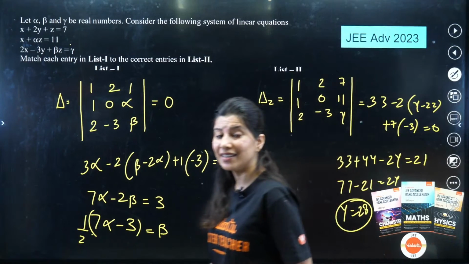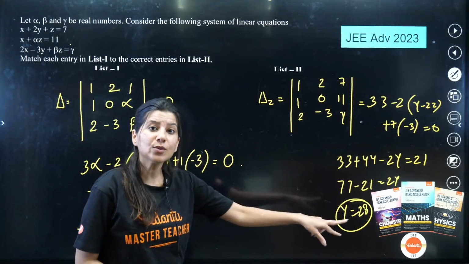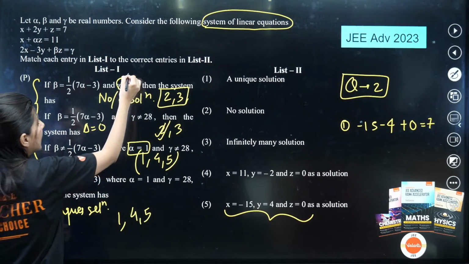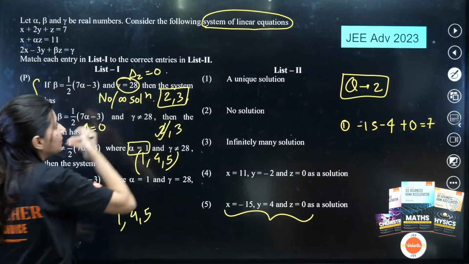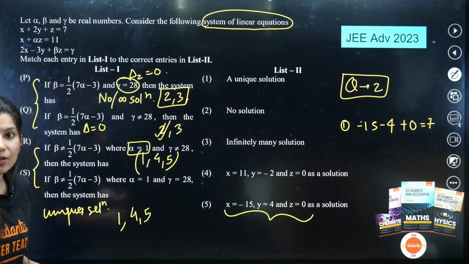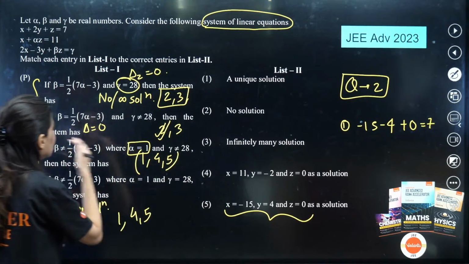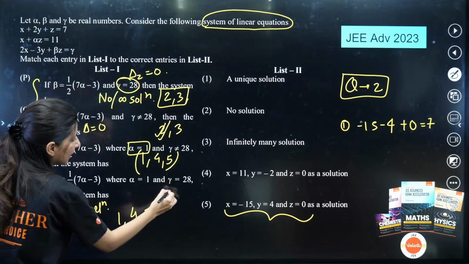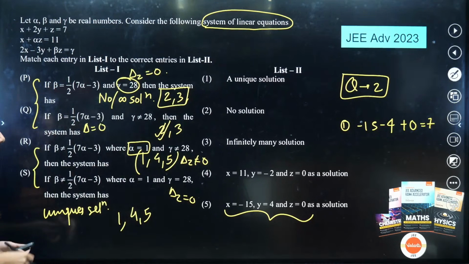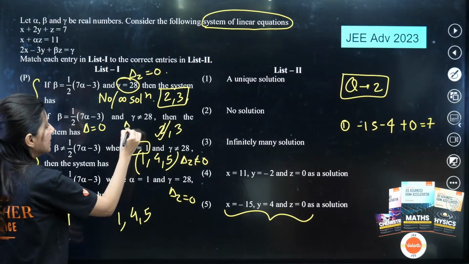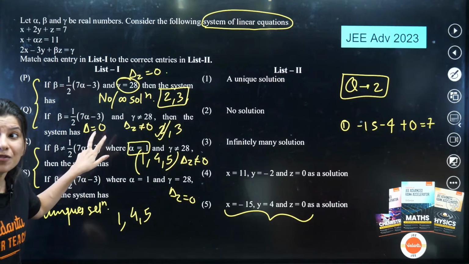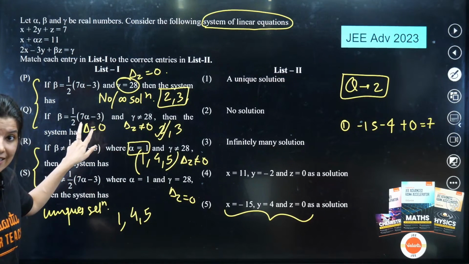Okay, so what does that mean? That del z will be equal to 0 when gamma is 28. Okay, so one more information we have received, that from here del z is 0. Del z is 0, that means z equals to 0 is a solution. It can be one of the solutions. And here also can you see del z 0 and this is del z non-zero. Okay, so this is also del z non-zero. Can you see? Del 0 means what? Infinite or no solutions. Okay, Q.